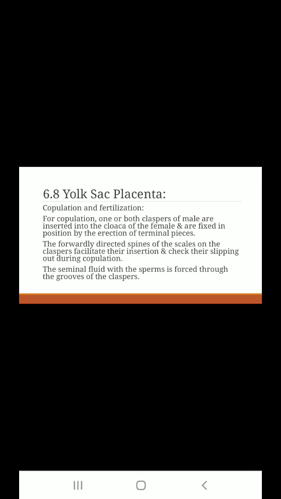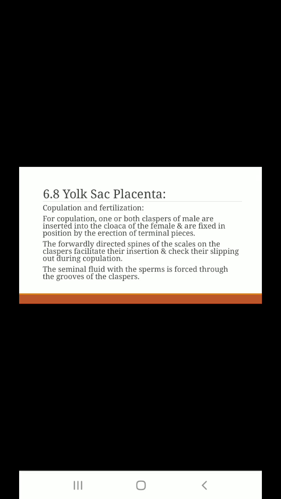In that copulation, both claspers of the male are inserted into the cloaca of the female and fix the position, and the forwardly directed spines of the scales of the claspers facilitate their insertion and check their slipping during the copulation.